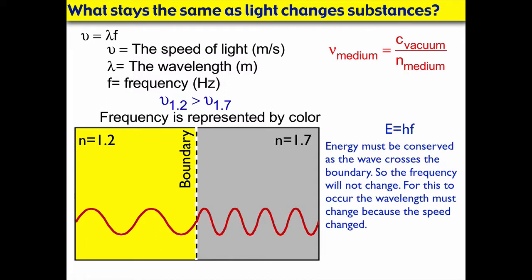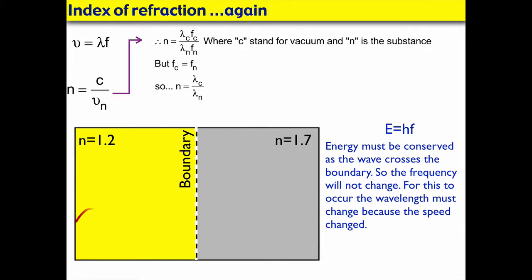Now I know all this because I know that frequency is represented by color. The color stays the same, so the energy, which is equal to hf, stays the same. If the frequency stays the same, then the energy must stay the same because we know that energy is conserved. So that actually makes sense according to our law of conservation of energy. So energy is conserved and the color stays the same. If that's going to be true, then the average speed has to change and the wavelength, which we can see in the diagram on the screen.